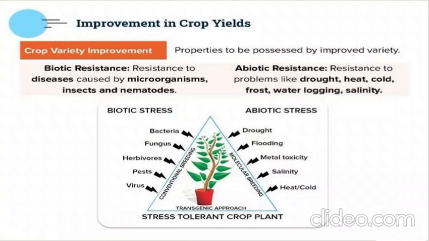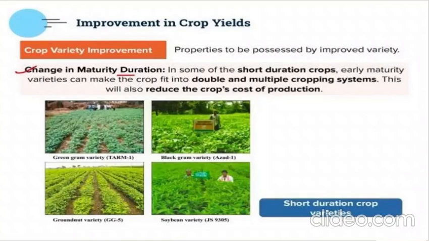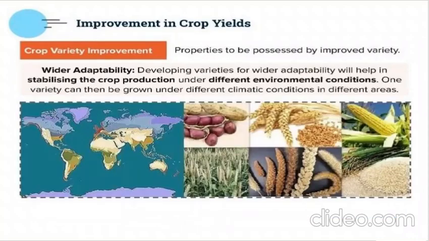If those are there, it can handle them. Next one is change in maturity duration, meaning a short duration crop. It should take a short duration to grow, and double and multiple cropping systems can be used, which will reduce the crop's cost of production.